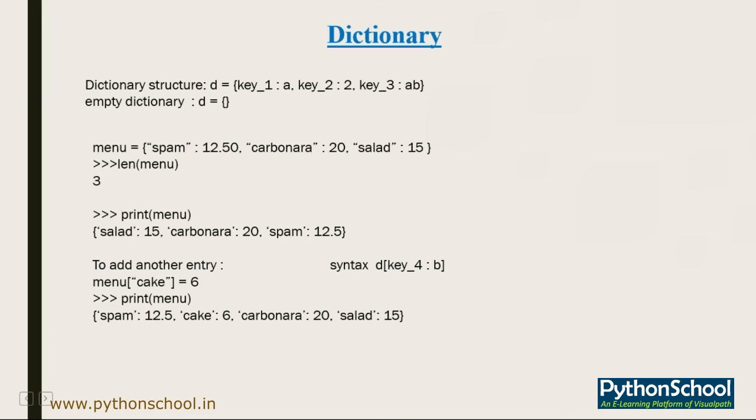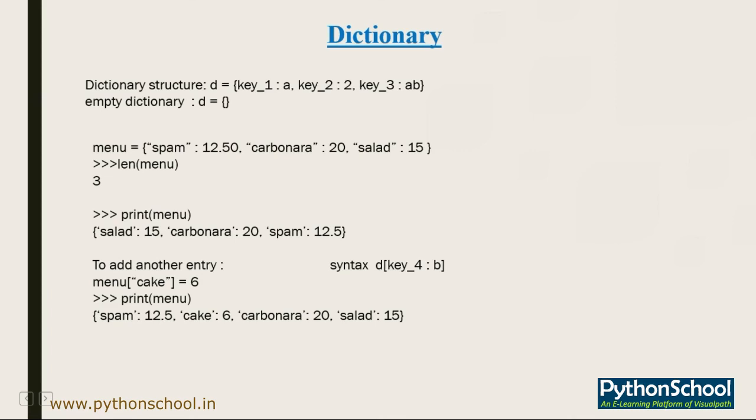Moving further to dictionary. A dictionary is like a list, but instead of looking up an index to access different values, you use a unique key, which can be a number, a string, or a tuple as well. The dictionary value can be anything, but the key should be an immutable data type. A colon separates a key from its value, and all are enclosed in curly braces.